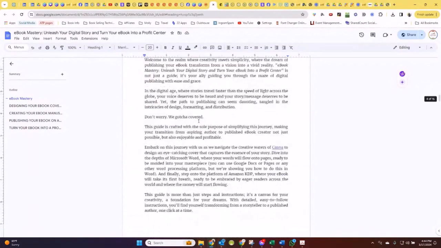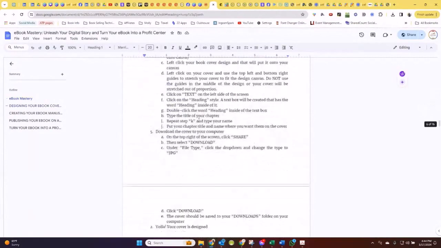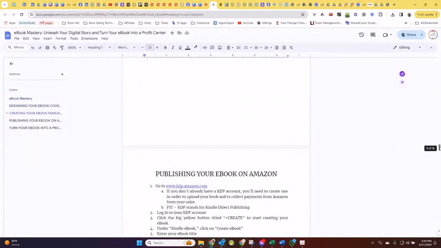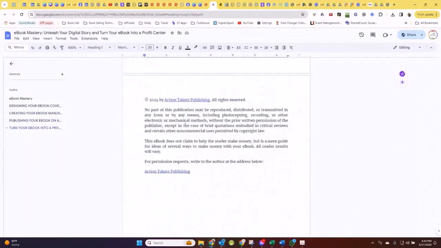So then what we've done in our books is that we have all this content. And then if you scroll down to the bottom of the document, we put the copyright page as the last page. Normally in our books, we make this close to the very front of the book, but since it's an ebook, we're just putting it at the end of the book.